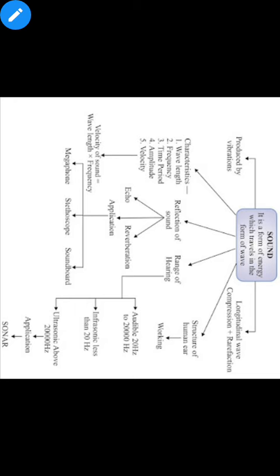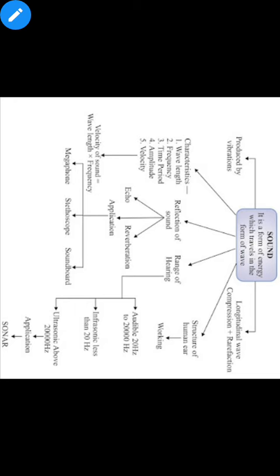Well, today we are going to begin with the chapter Sound of class 9th basically. Well, in front of you as you are seeing the chart, so first of all we'll talk about the chapter name, what it says actually. So it is written that it is a form of energy which travels in the form of wave. In other words, if you want to understand more about sound, it says that sound is a form of energy produced when something vibrates, and when we hear that vibration, that hearing is your sound.